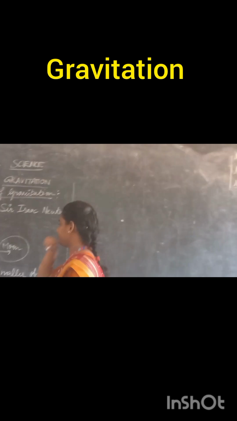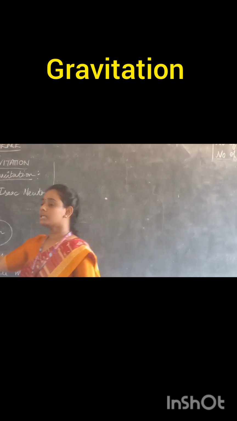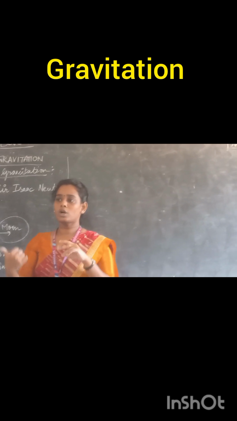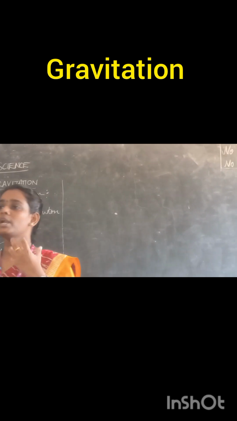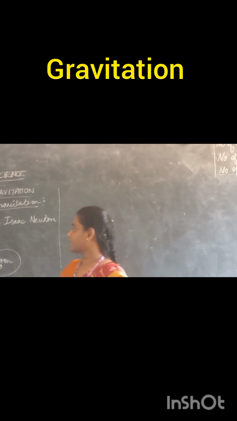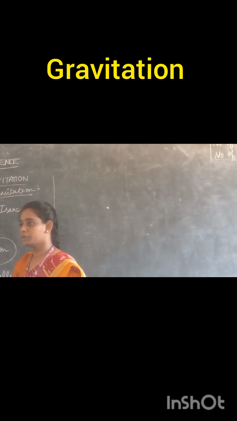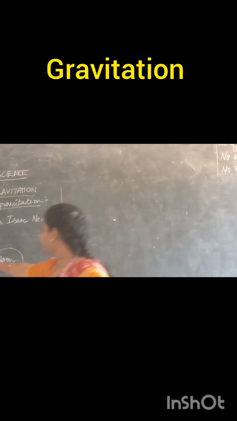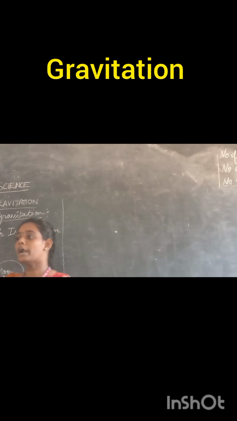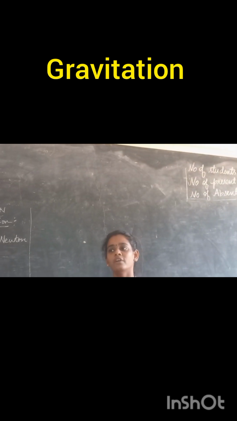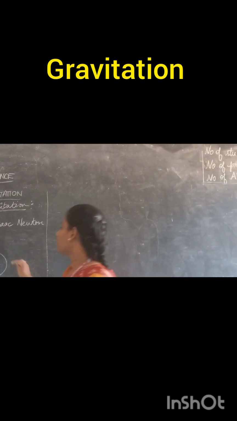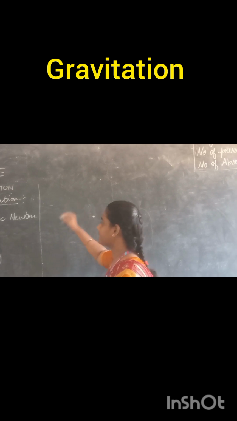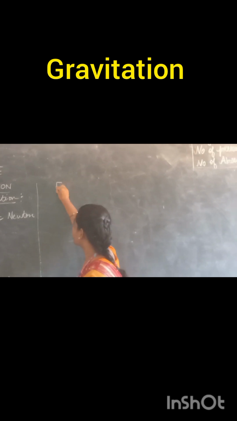Now listen. Since the Earth and the Moon are there, I told you that mutual attraction will take place. If mutual attraction takes place, the Earth has some attractive power and the Moon will also have some attracting power. You can ask me how both get attracted, ma'am, and how this is possible. We can have some questions, right? So what is happening there is the gravitational force concept. So I am taking that gravitational force as F.